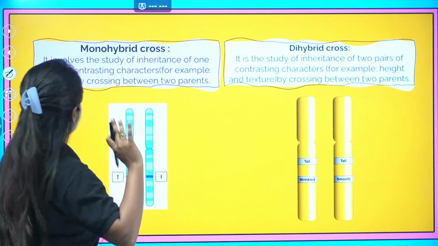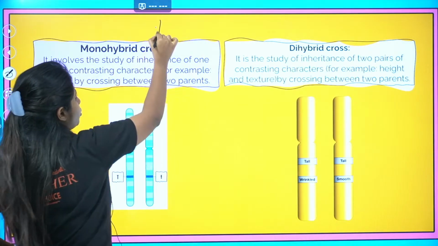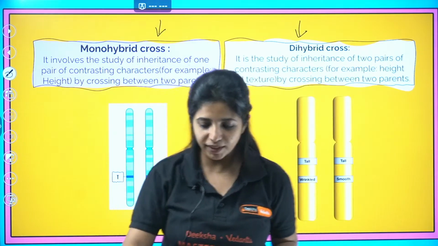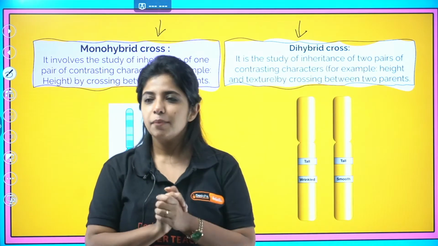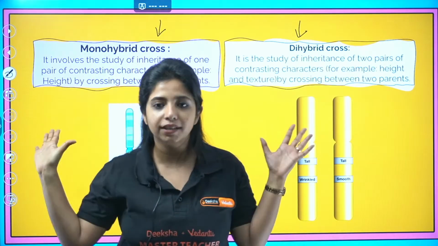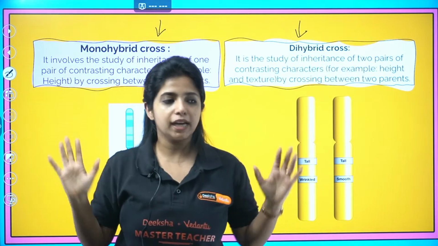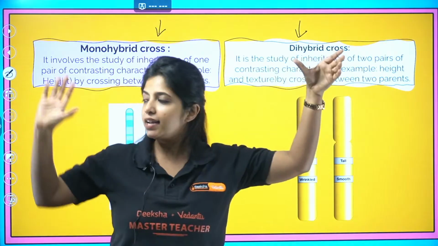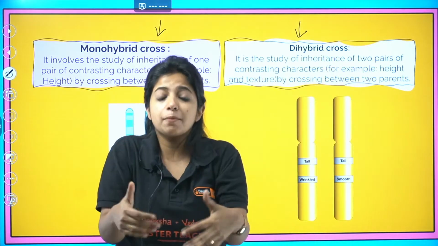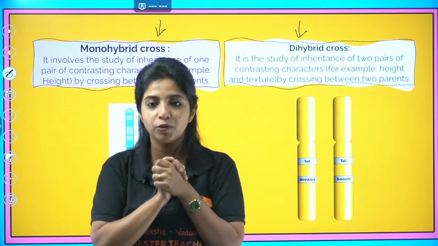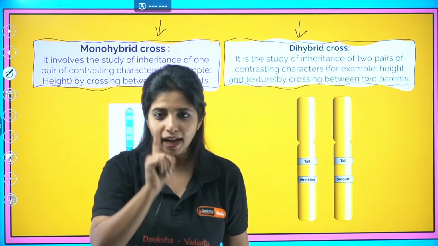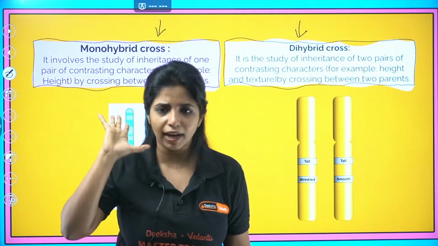Just listen to me. Now there are two types of cross: monohybrid cross and dihybrid cross in your NCERT. Monohybrid cross means I am talking about only one character, that is height. A person who has tall height, I'm going to mate with another person who has dwarf height, and I'm going to see what new things are going to be formed. This particular cross, considering only one character at a time, is known as monohybrid cross.